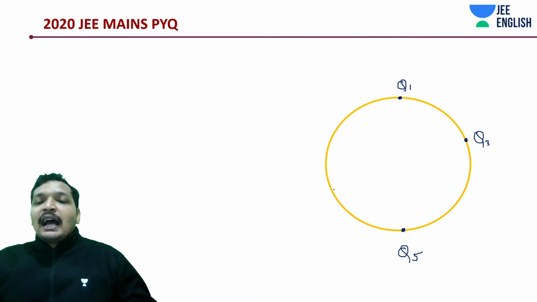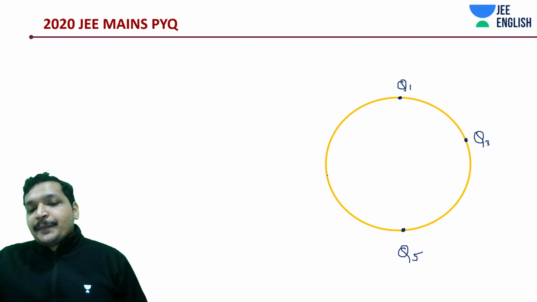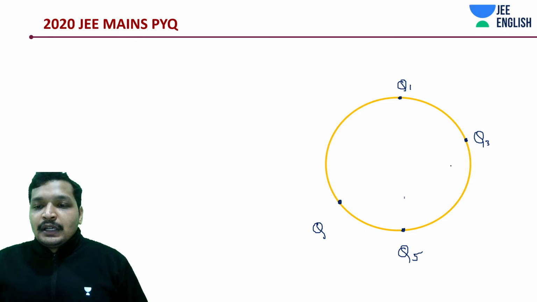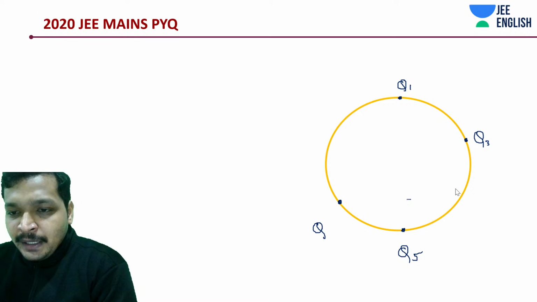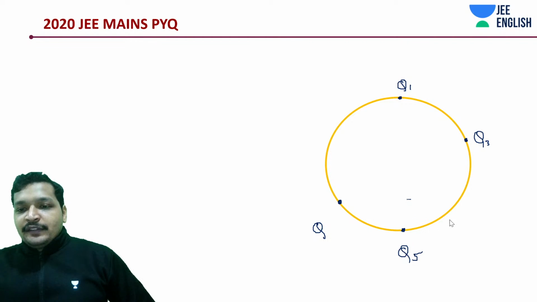What I mean is, I can arrange them on any part of the circle. Okay, let me come to that point. First of all, let's understand the field part. I'll come to the potential part. Definitely something that you have to remember, students. This is Q1, this is Q3. There should be a Q5, I guess. So Q1, Q3, Q5.